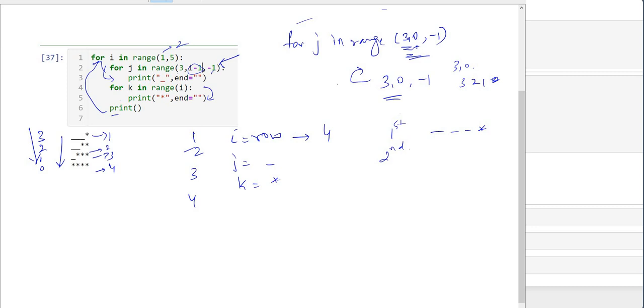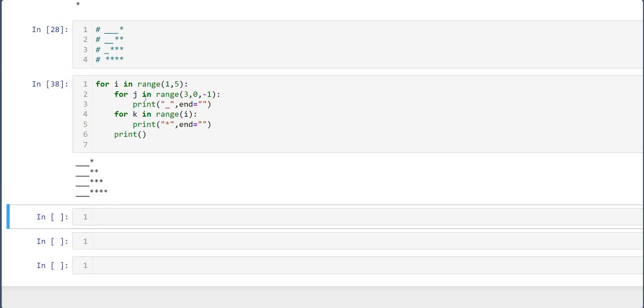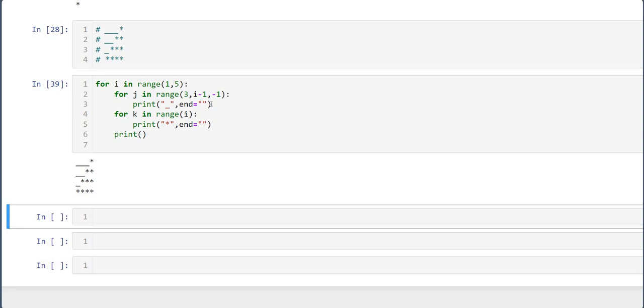Here you can see that for 3 comma 0, again it will run 3 times, 1, 2, 3, because there is nothing that can reduce the range. We have to reduce the range from 3 to 2. That's why it has given us this value. See, my j, my underscore is not decreasing. It remains the same. But when I use i comma minus 1,